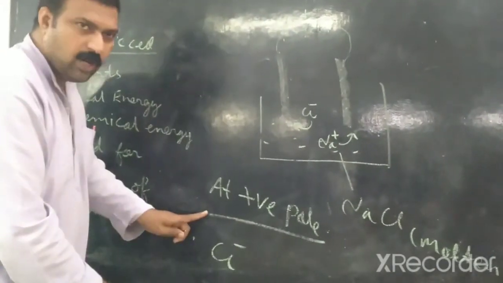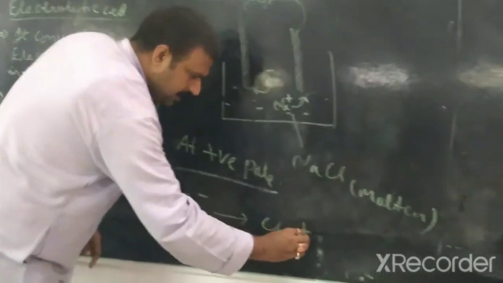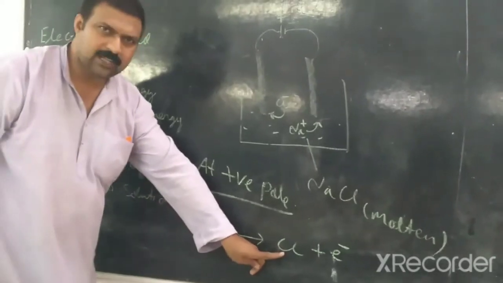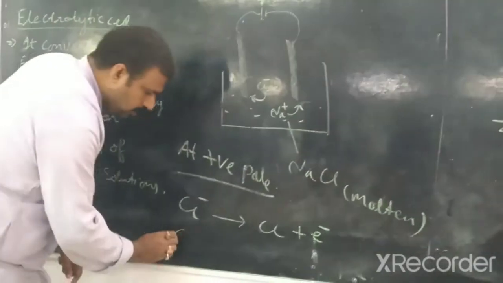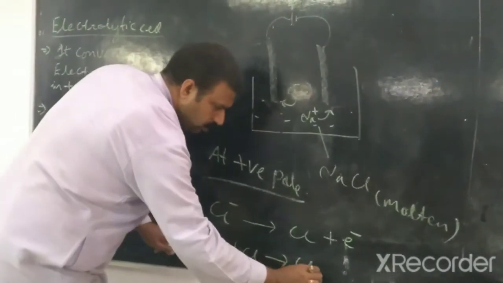Now at the positive rod, Cl- loses an electron and gets oxidized into Cl, and two chlorine atoms combine and form Cl2.